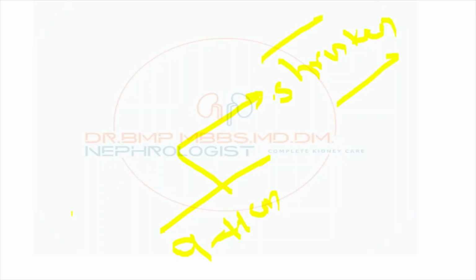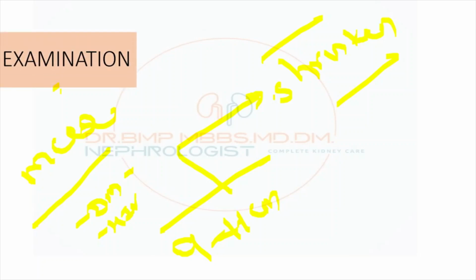But there are a few conditions where the kidney might be normal size, like diabetes, HIV, amyloidosis, and ADPKD. These are the MCQ questions where they might ask: most CKD kidneys are shrunken, but there are a few conditions where the kidney might be normal or bigger in size: diabetes, HIV, autosomal dominant polycystic kidney disease, amyloidosis.